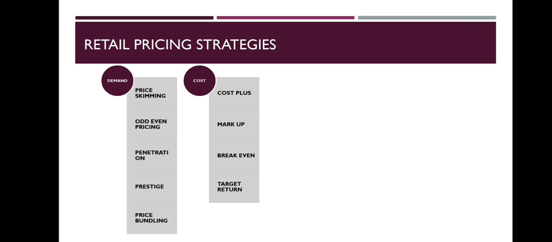1000. Then the target return price will be total cost, 5,000, plus desired percentage of return on investment, 20% of 10,000, that is 2,000, divided by total sales in units, that is 1,000. The target return price will be rupees 7 per unit. In this method it ensures that the price exceeds all cost and contributes to profit.